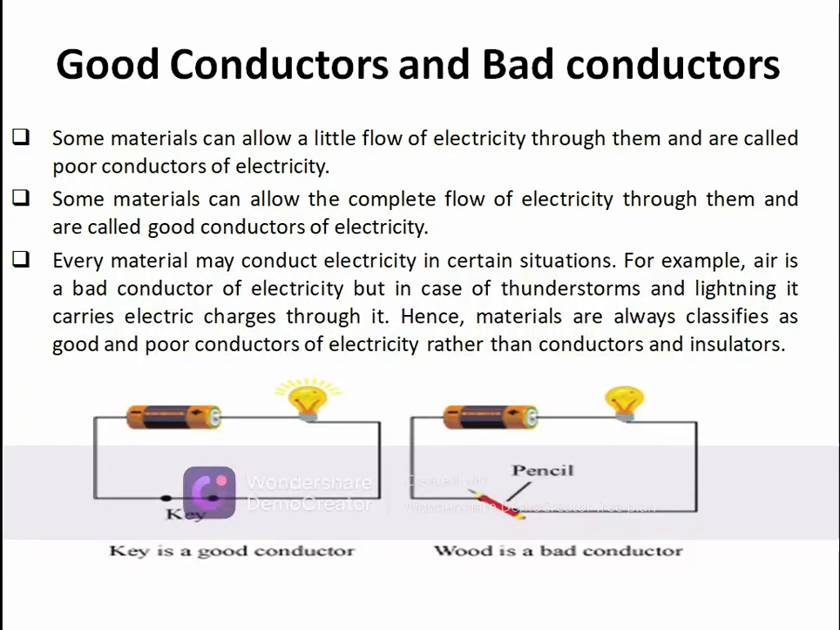When this air starts conducting, sparking occurs. In this breakdown phenomenon, the electrons of a bad conductor start to move in a very high electric field, and this results in conducting electricity. So I hope you understood why bad conductors in certain situations conduct electricity. This is the reason behind it.